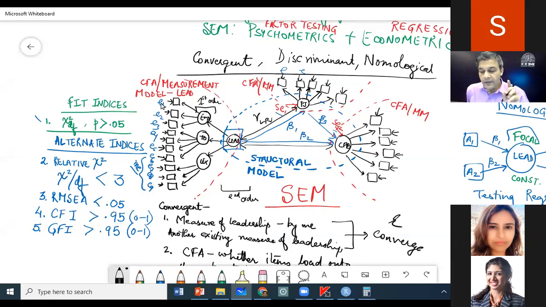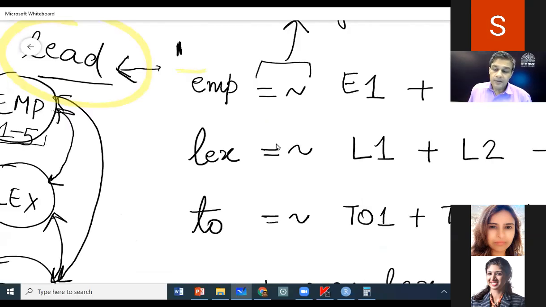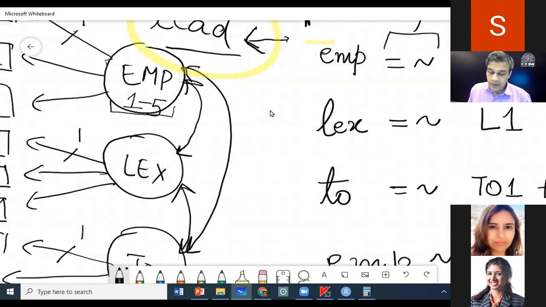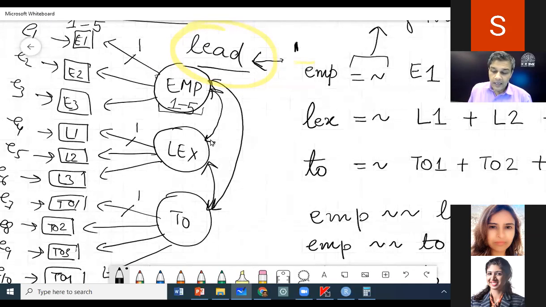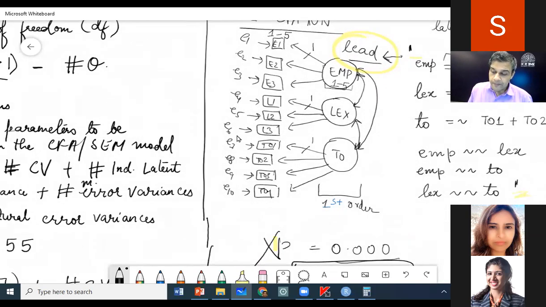So you will have structural errors when we talk about 2 latent factors, and you will have measurement errors when we talk about a latent factor to observed items, right? Sir, in this model, EMP and TO is also a latent factor, like the one we were talking about independently. Yes, that is why we have written 3, because there are 3 latent factors, correct? EMP, LEX, and TO.